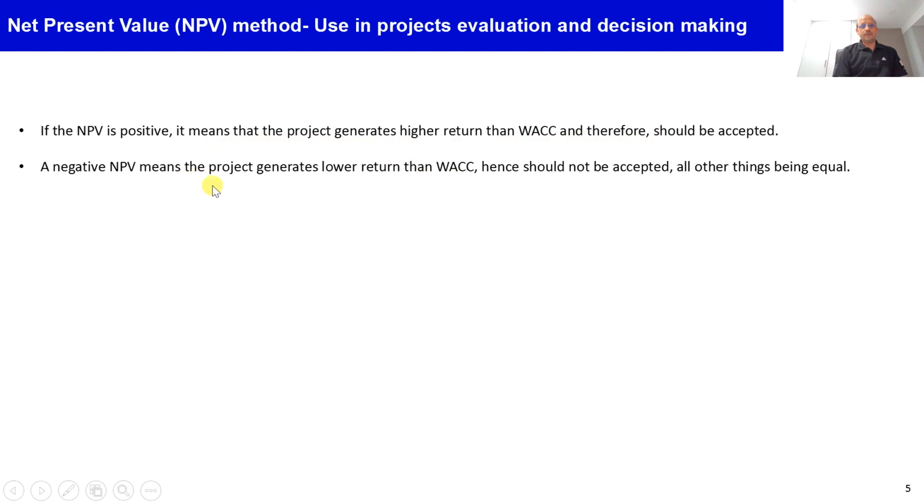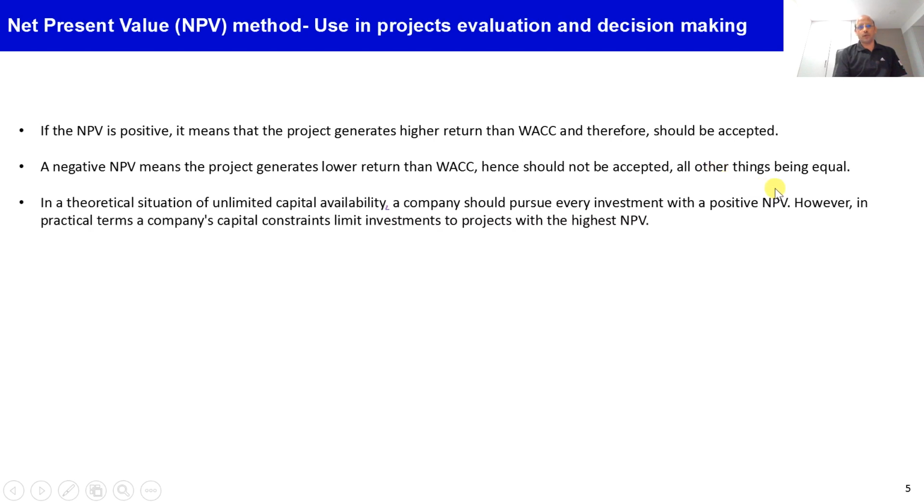A negative NPV means the project is not generating the adequate return up to the weighted average cost of capital. So the actual return of the project is lower than WACC, hence the project should not be accepted, all other things being equal.